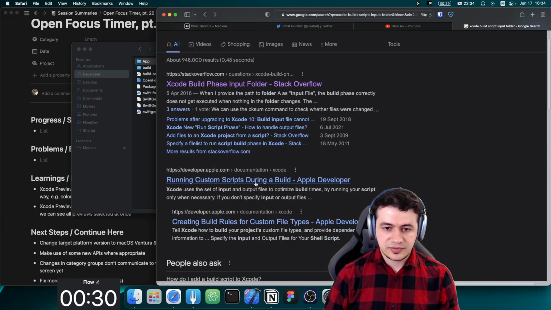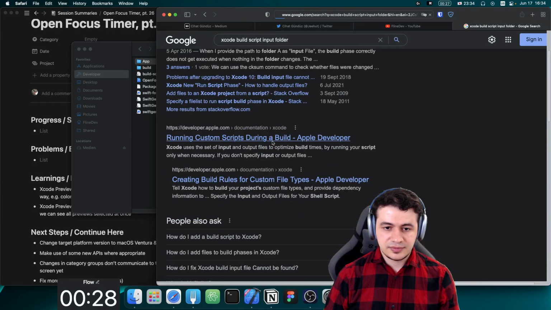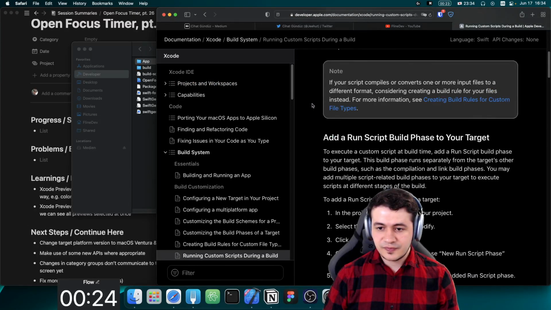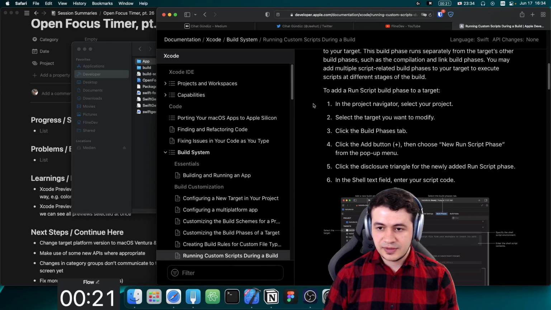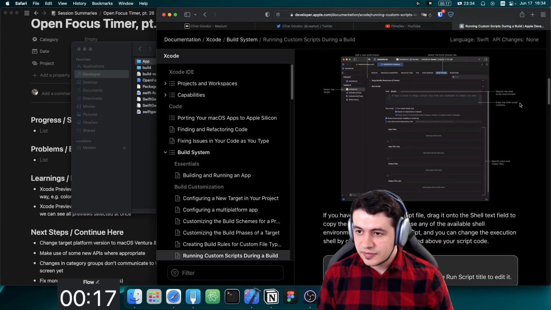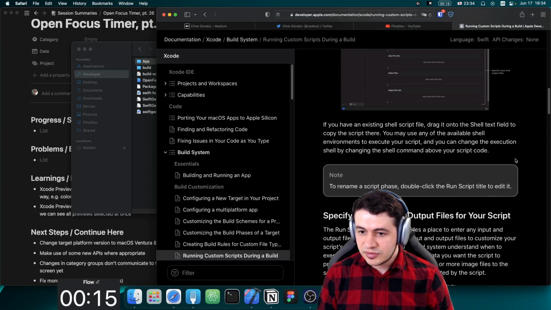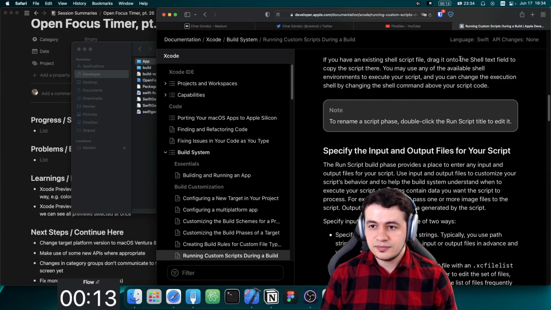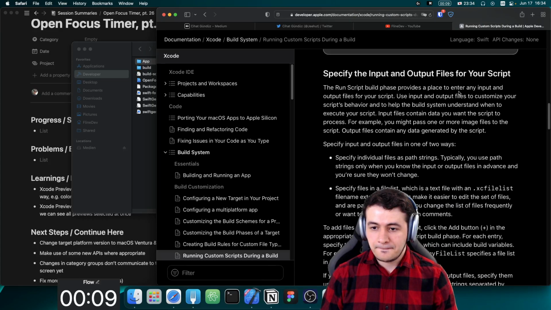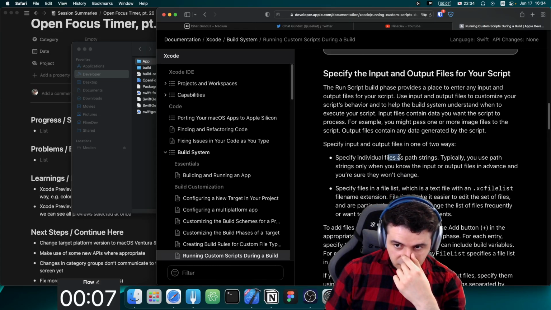Running custom scripts during a build. Maybe the documentation does have some answer here. So it's saying add a new, okay, enter the shell script, specify input and output files. Individual files.